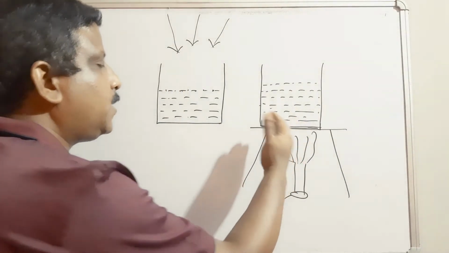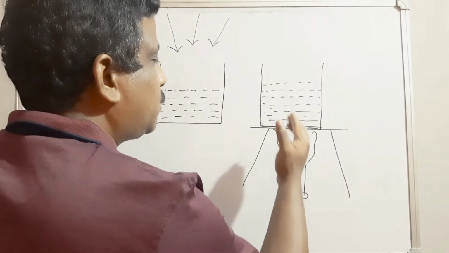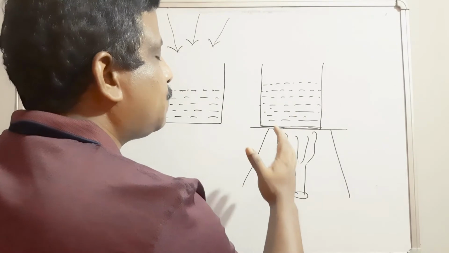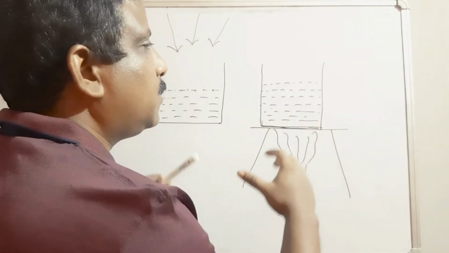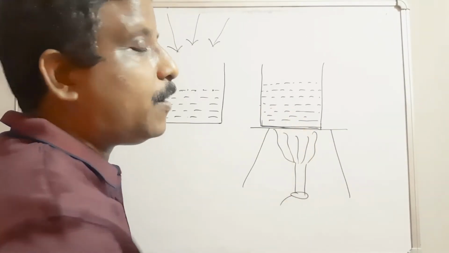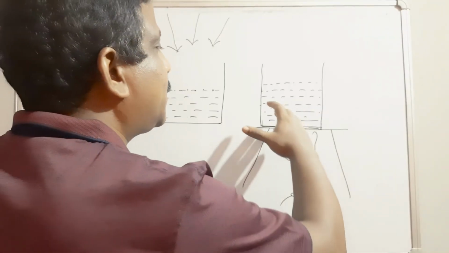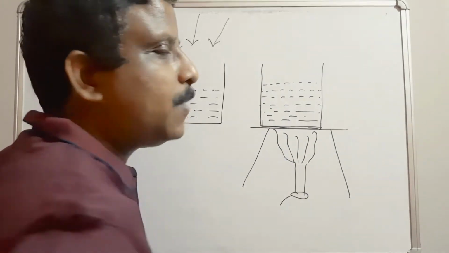So what will happen when the whole water has absorbed heat? All the water molecules acquire sufficient kinetic energy to break the intermolecular force of attraction of other molecules. By breaking it, they escape out in the form of vapor.